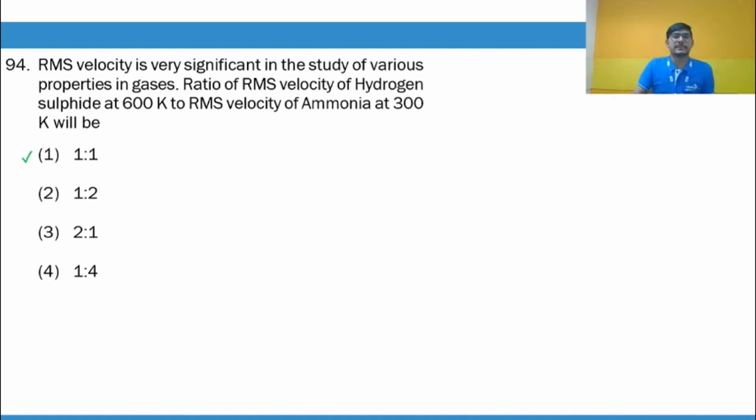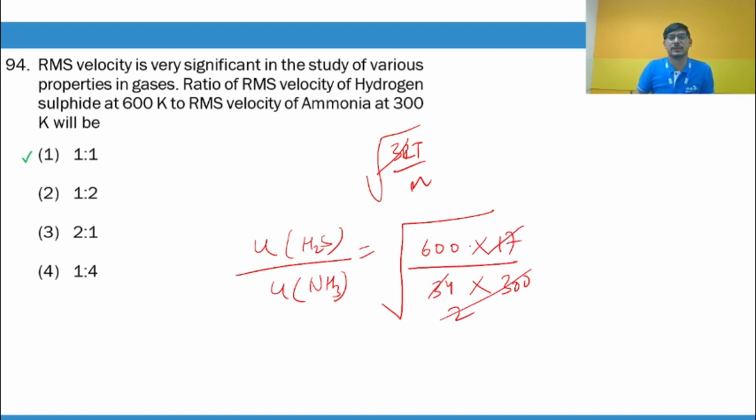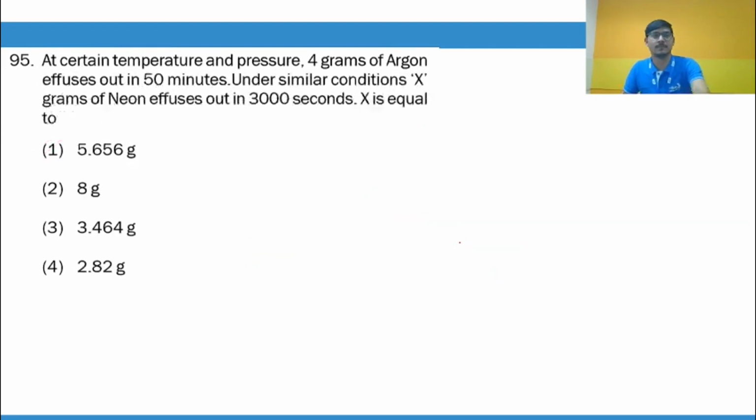The ratio of RMS speed of hydrogen sulfide at 600 and ammonia at 300. Now RMS speed is √(3RT/M). The 3 and R are constants, so they will cancel out. So the speed of H2S and the speed of ammonia, NH3, will be proportional to √(T/M). For H2S, the temperature is 600 and the molar mass is 34. For ammonia, the temperature is 300 and the molar mass is 17. So it is 1:1. That's very simple. You can work it out.